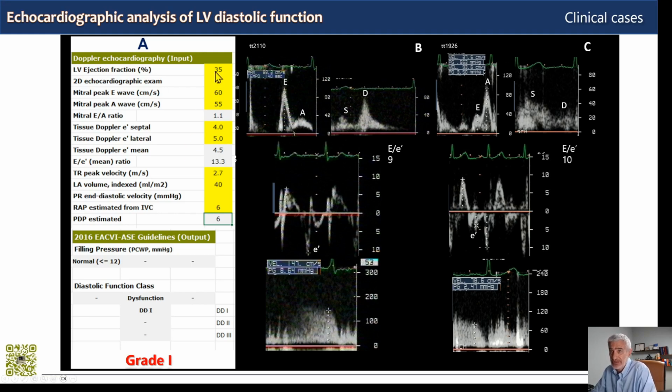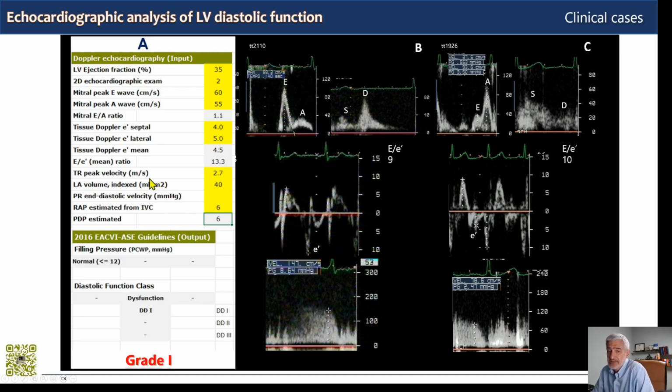So we input the ejection fraction, severely reduced, it was 35. We have an abnormal 2D exam, so 2; 1 would be normal. The E wave of the mitral valve is 60 centimeters per second. The A wave is 55, so the E/A ratio is 1.1. E prime septal is 4, E prime lateral is 5, so the average is 4.5, and the E on E prime is 13, in the gray zone.